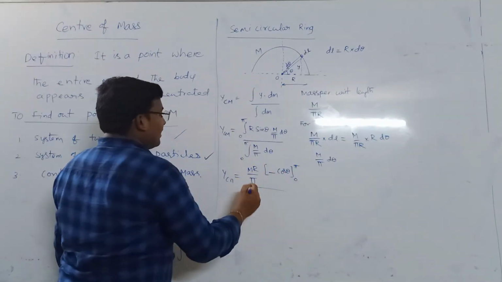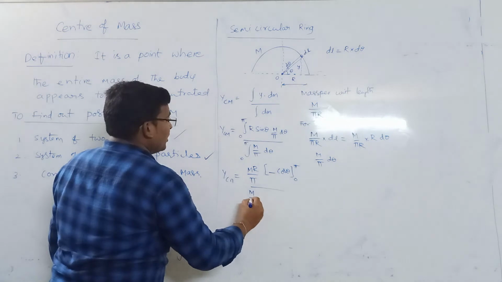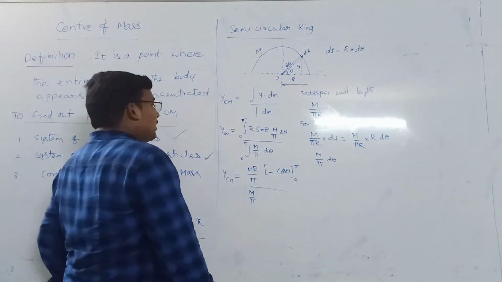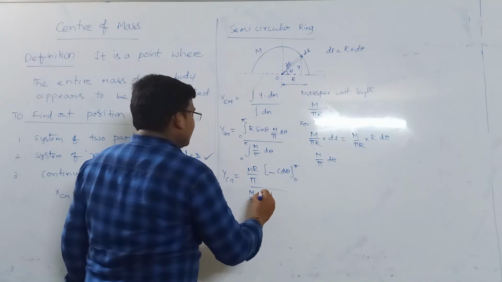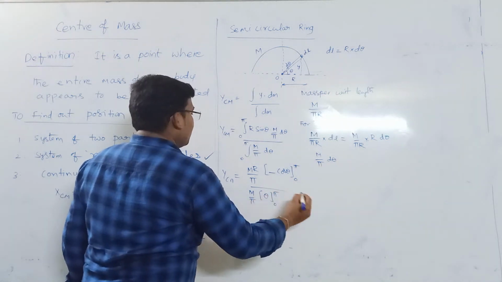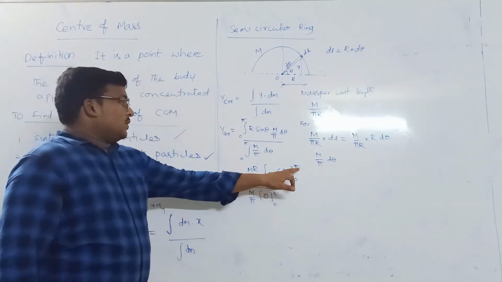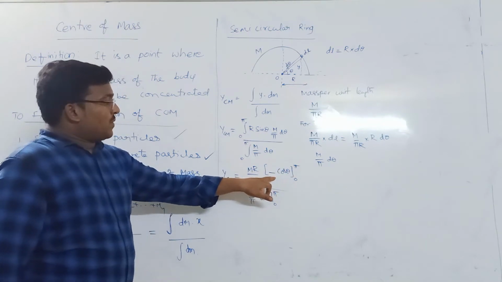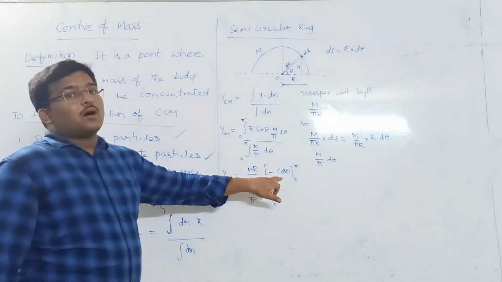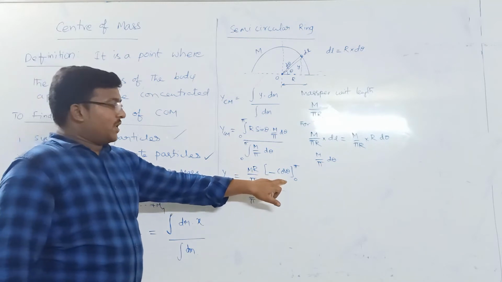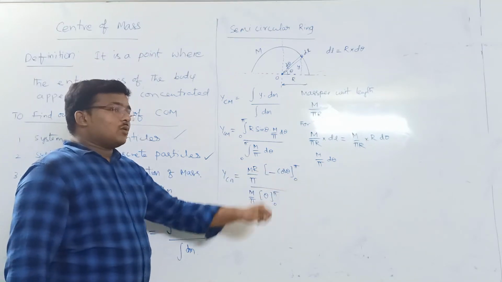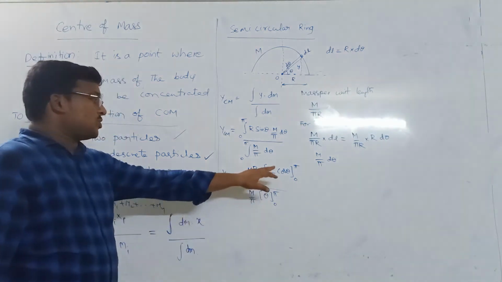For the denominator, M by pi is taken out, and integration of d theta will be theta, with limits from 0 to pi. Now substituting the first one, minus cos pi is minus of minus 1, hence it is 1. Minus this, cos 0 is 1, so it becomes 2.